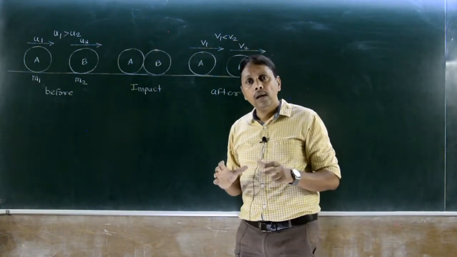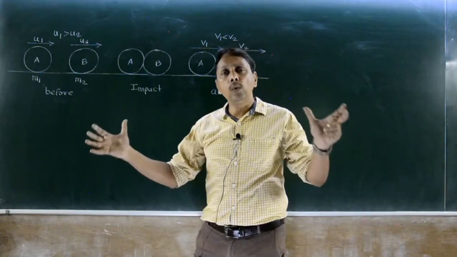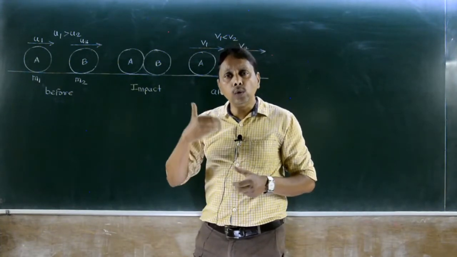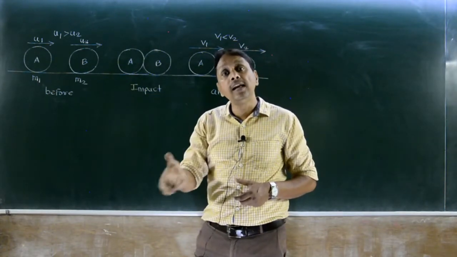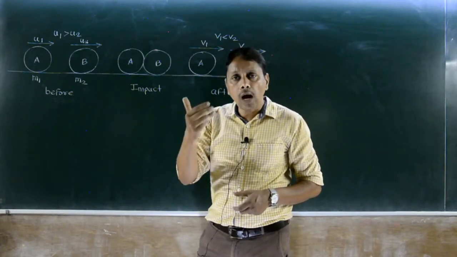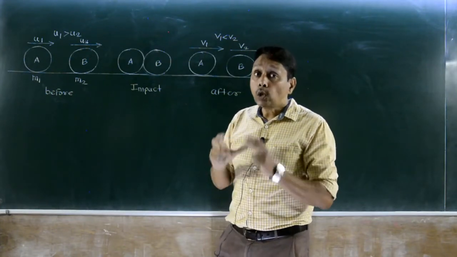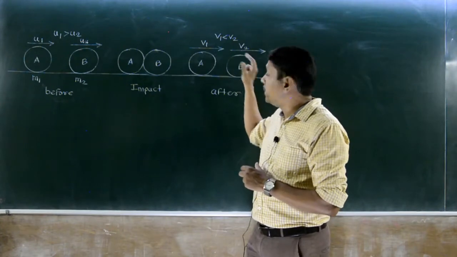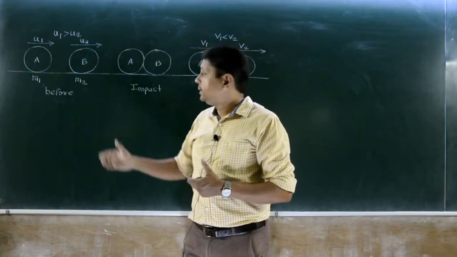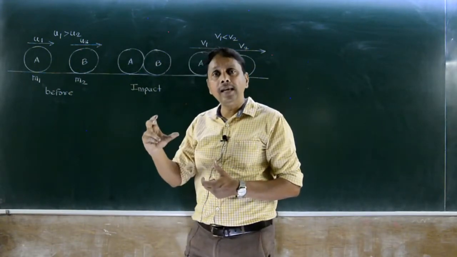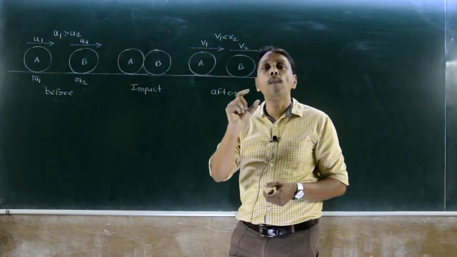Getting what I am saying? During impact, these bodies come in contact with each other and exert very large force on each other. Due to that large force, they undergo deformation. Due to elastic property, they recover from deformation and start moving with different velocities v1 and v2. Now this velocity of separation, v1 and v2, depends upon velocity of approach u1, u2, their masses m1, m2, their size, their shape, and very important, this velocity depends upon line of impact.